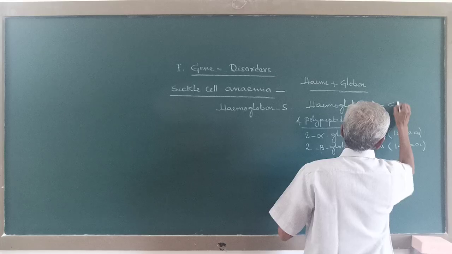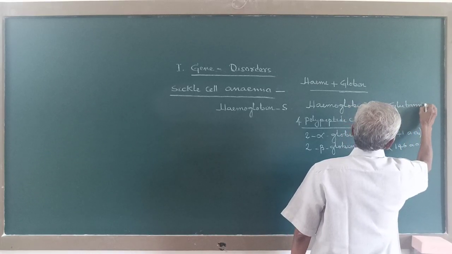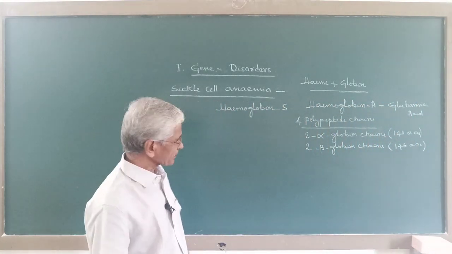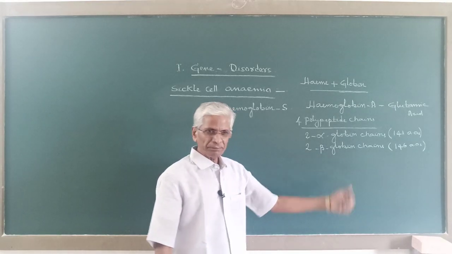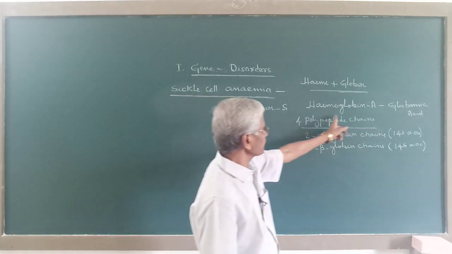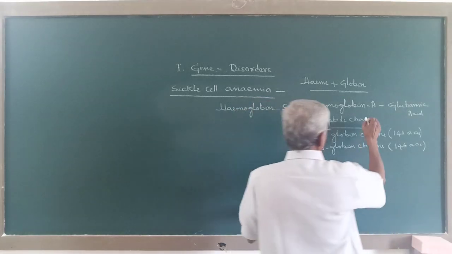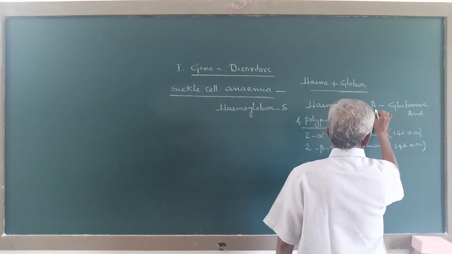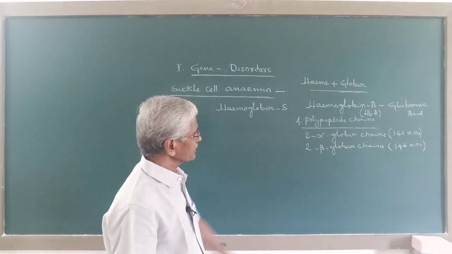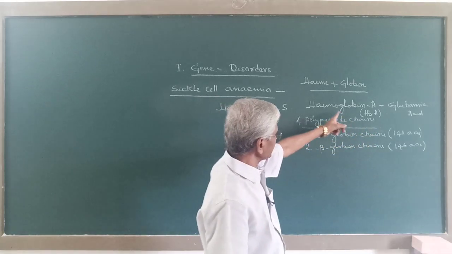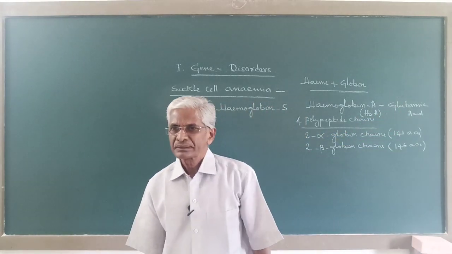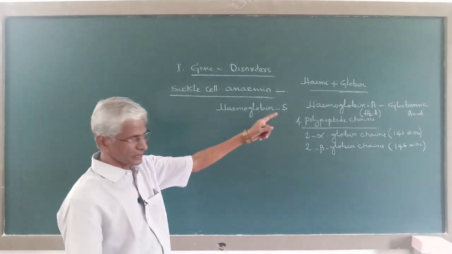Now when glutamic acid, an amino acid, is present at the 6th place in beta chain of the hemoglobin, then it is a normal hemoglobin, that is hemoglobin A. Hemoglobin A or HbA has in beta chain at the 6th place an amino acid called glutamic acid.